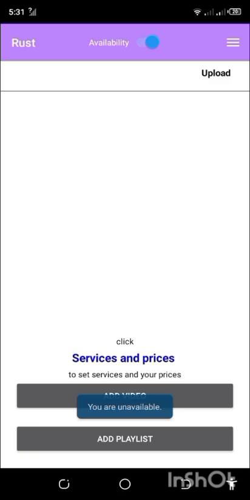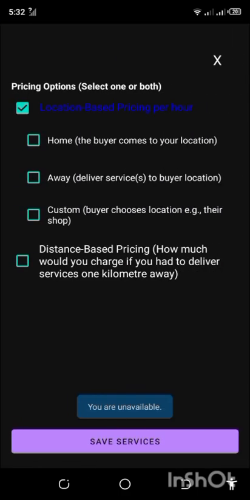Also, you can set services and prices by clicking the services and prices button, the blue button here. This one. Services. These are services. Now what happens here is you choose which services you want to sell. Again, think of it like a market. Sokoni kuna sela na kuna sela tofauti tofauti.